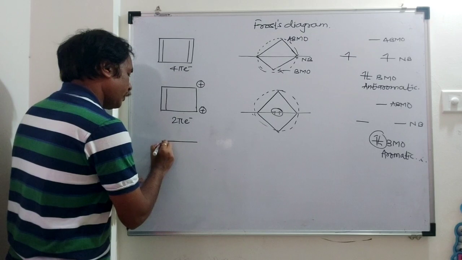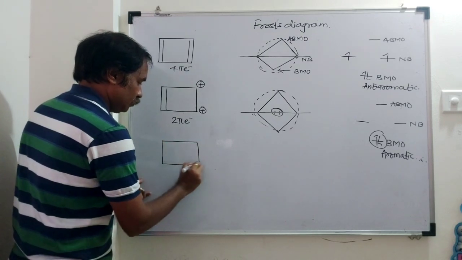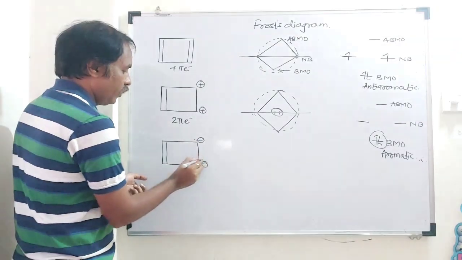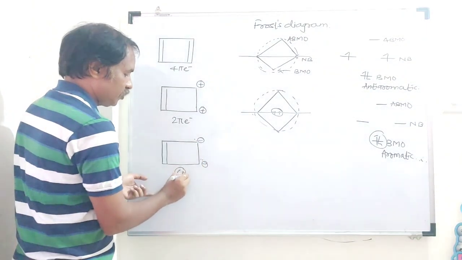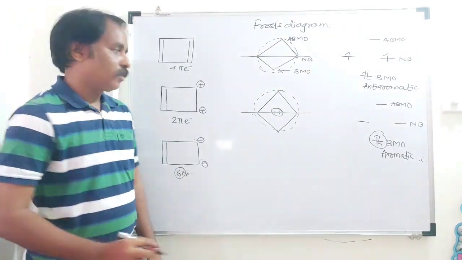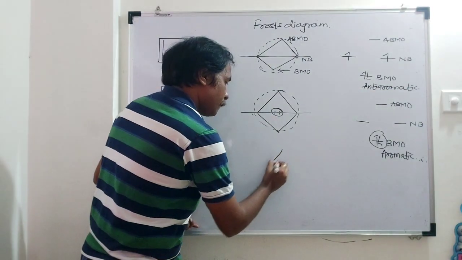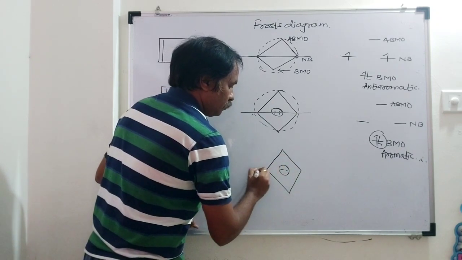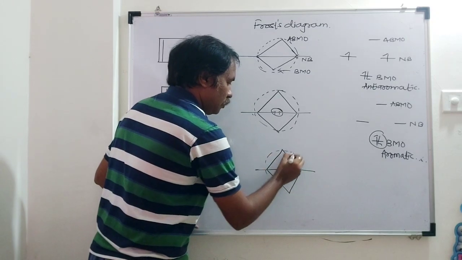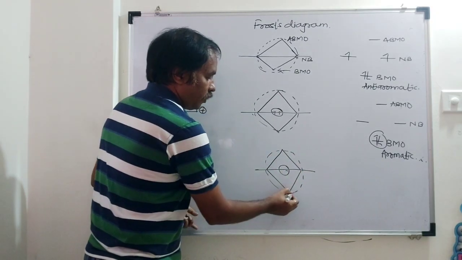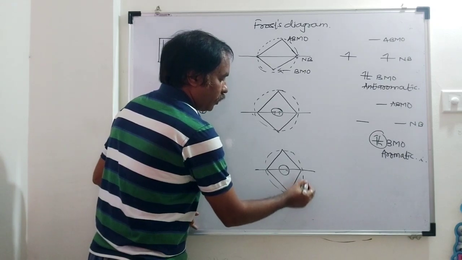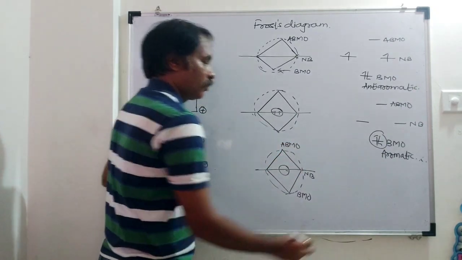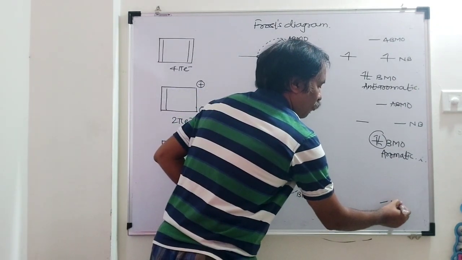Next example, I will take the dianion of this. Here it is negative, here it is negative. What is the total electron count here? 6. Here 6 pi electrons. Diagram of the dianion: draw a line like this, draw a circle. Same process. Here it will be part of the bonding molecular orbital, here it is non-bonding, and here it will be the anti-bonding molecular orbital.